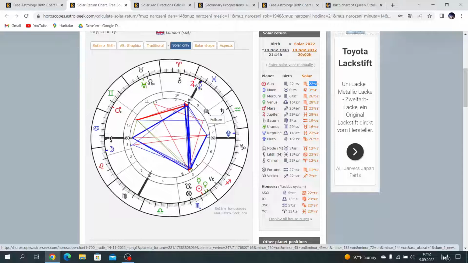Then his mother must have passed away. We need to think in a different way. Also, in the solar return chart, Mars square MC. Look at this, Mars nearly 24 degree square MC, the solar return MC.